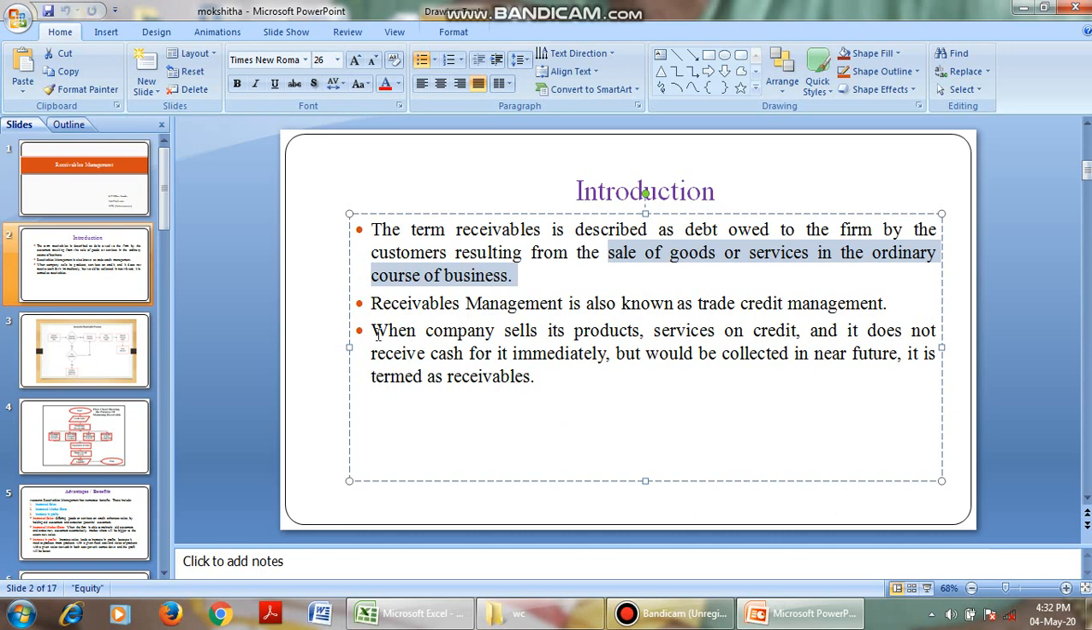When the company sells its products or services on credit, it does not receive cash for it immediately, but would be collected in the near future, and it is termed as receivables. That is, we are not getting the cash immediately; after some period of time, in the near future, we get the money. Those we call receivables.